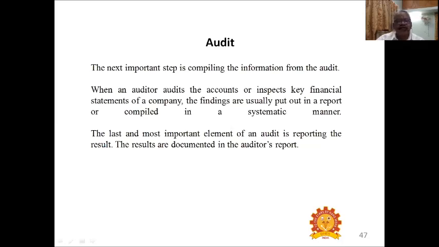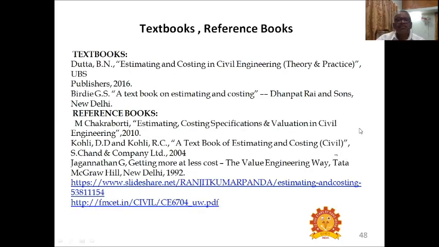After compiling, they have to present this final report. The results are documented in the auditor's report that will be finally submitted. So regarding this audit, everything has to be finalized right from beginning to end, they have to check and submit the report, and that report alone will be declared.